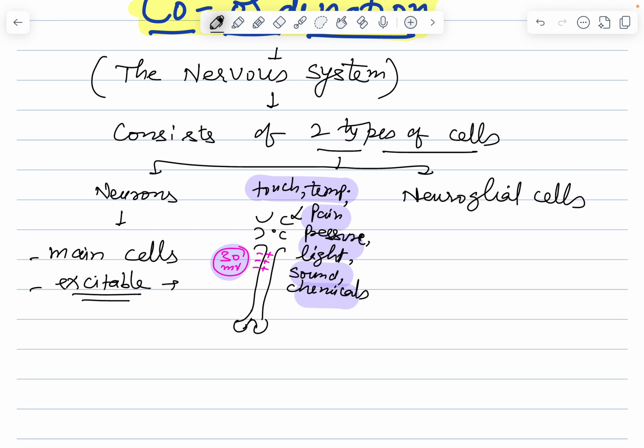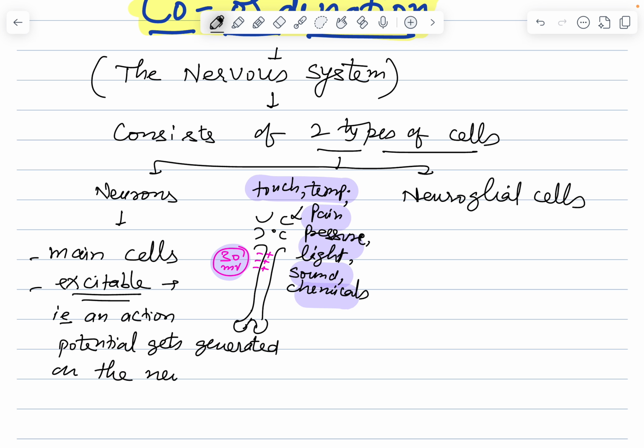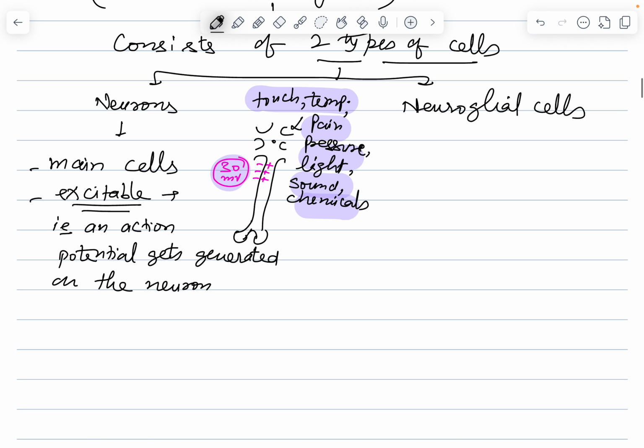Excitable means an action potential gets generated on the neuron in response to collection of a stimulus from outside, which can be called the external stimulus.